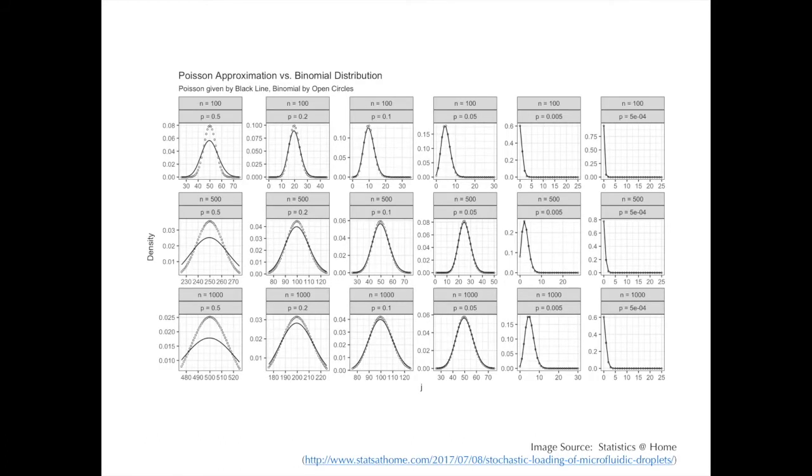This image here, which I obtained with permission from a blog post of Statistics at Home, the link of which is on the screen and in the description below, shows different superimpositions of the Poisson and binomial distributions depending on the values of n and p. These graphs were generated by a statistical software called R. Notice at p equal to 0.05, the two distributions fairly approximate each other. Notice too how the approximation becomes even more appropriate with an increase in n and a further decrease in p.